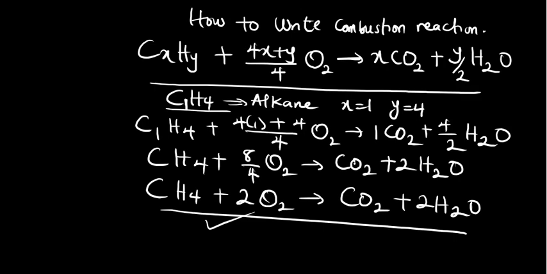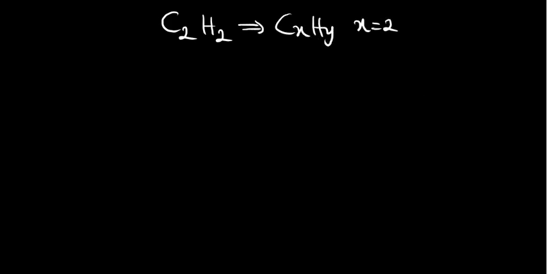So let me try other compounds so that you don't say I wrote only one for you. Let me try that of ethyne. You know that ethyne is C2H2, so it means my x is 2 and my y is 2. You must know the names of all of them offhand. You must be able to know the first 10 offhand. C4H10 is butane, C5H12 is pentane. You must know all of them offhand.